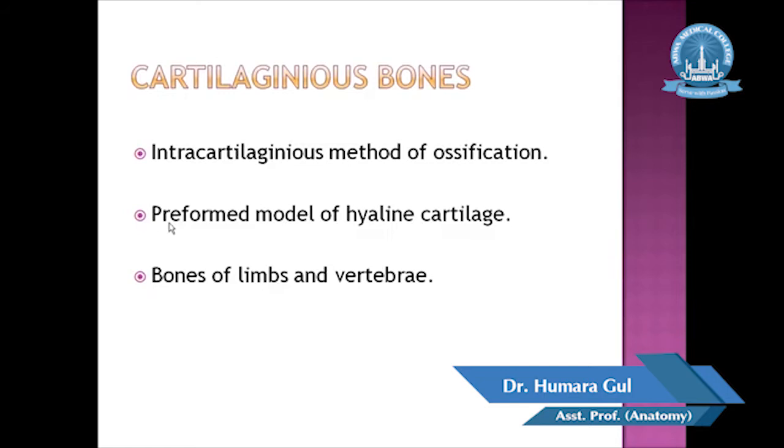The examples of bones that develop by the intracartilaginous method of osteogenesis are bones of the limbs, ribs, and the vertebra. So there are two methods of osteogenesis, intramembranous and intracartilaginous. What is the difference? In intramembranous, first of all there is the formation of mesenchymal sheets, and in intracartilaginous, first of all a small model of the bone is formed in the form of a hyaline cartilage.